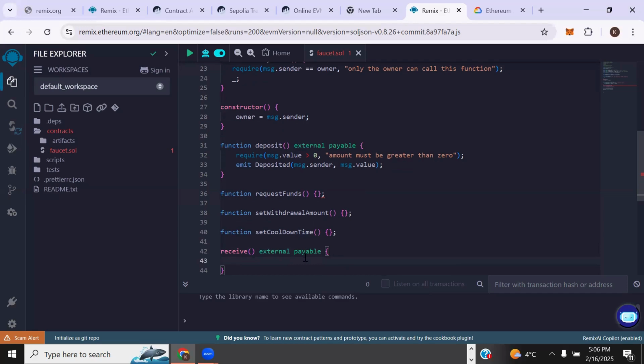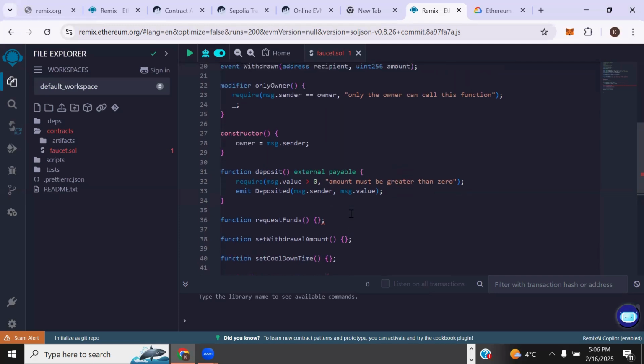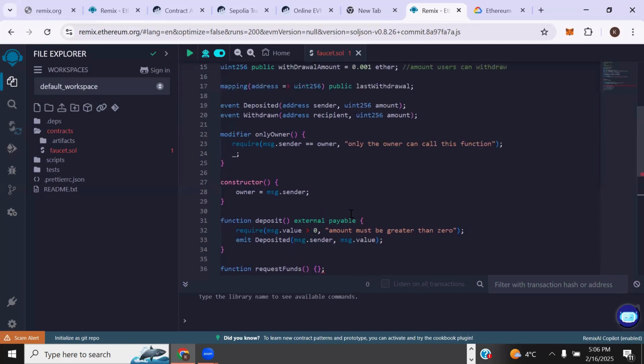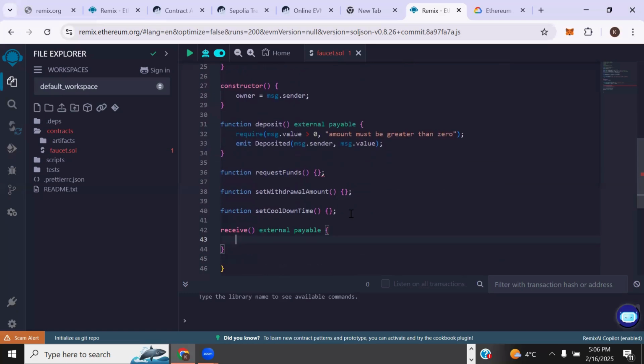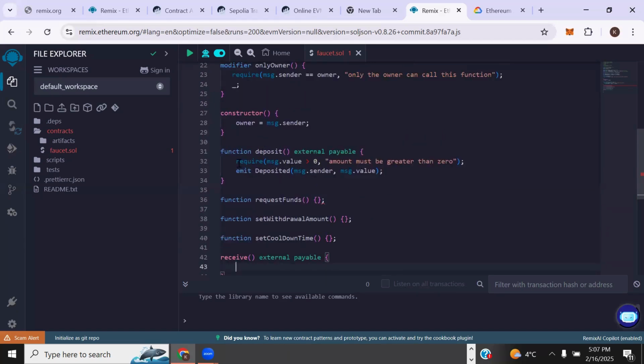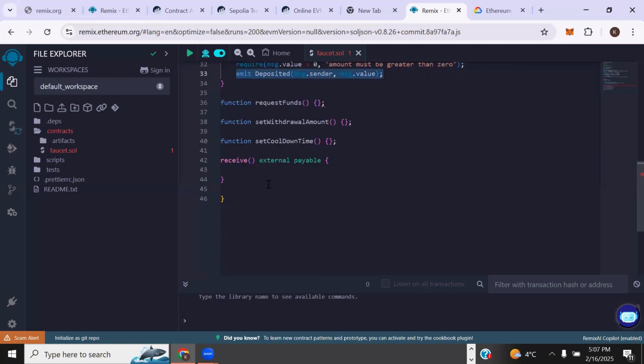Inside of this receive function, we don't even need to implement anything. But maybe due to our own choices, we want to emit that somebody has deposited, just like we have in this deposit function. Because of time, I'll just copy and paste it here. So what this is doing is emitting an event.